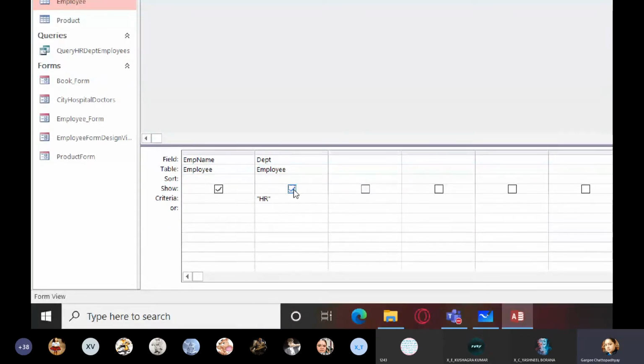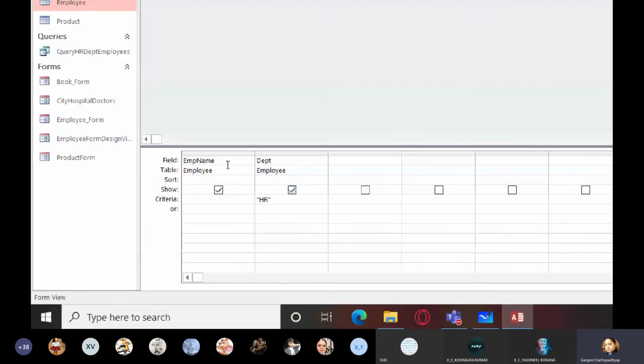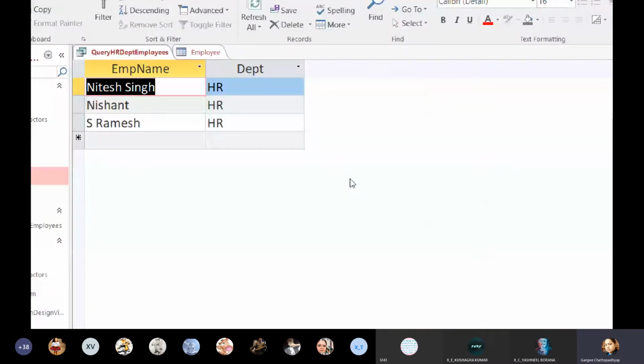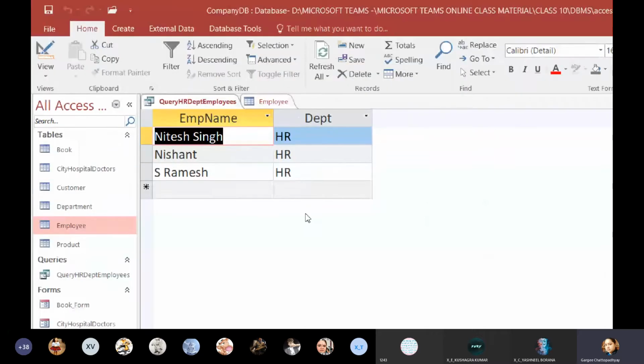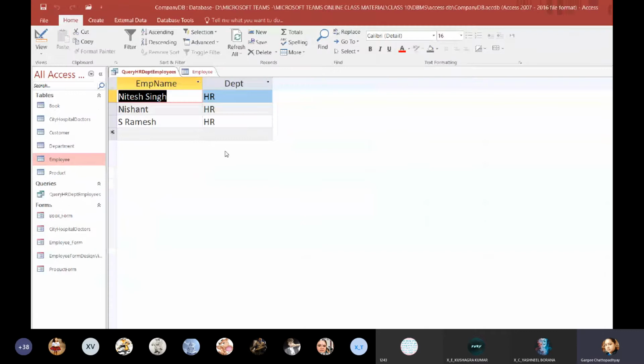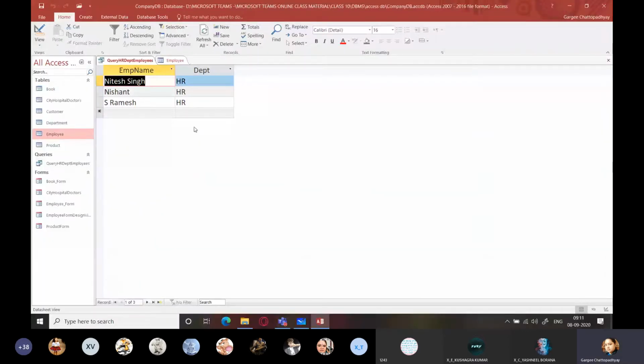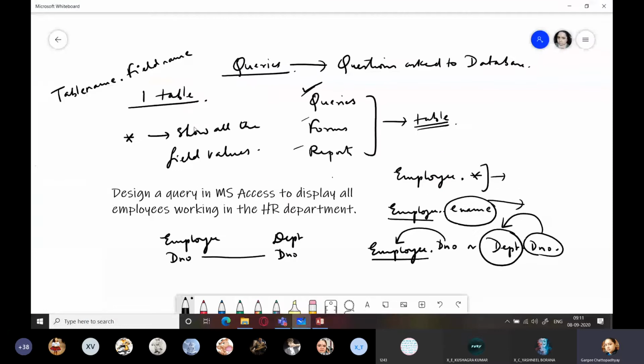So now what this query will do is only display employee name and department, not the other fields. So we'll save this, run this, and you can see only employee name and department is being displayed. So query means only extracting some information from the table. Okay, only extracting the information which you want from the table.